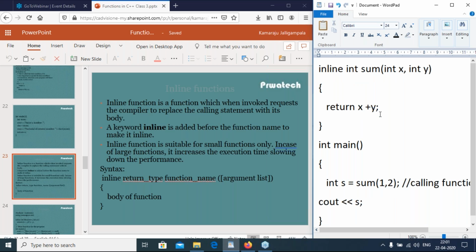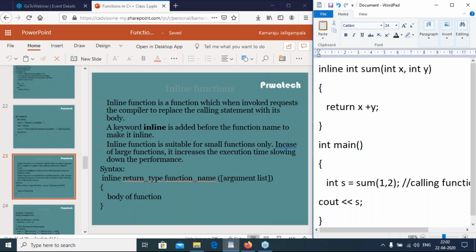Right? An inline function is a function which, when invoked, requests the compiler to replace the calling statement with its body. The keyword inline is added before the function name to make it inline. Sum is the function name, so we use the inline keyword before sum. An important point: inline functions are suitable for small functions only. This has only one statement, return x plus y.